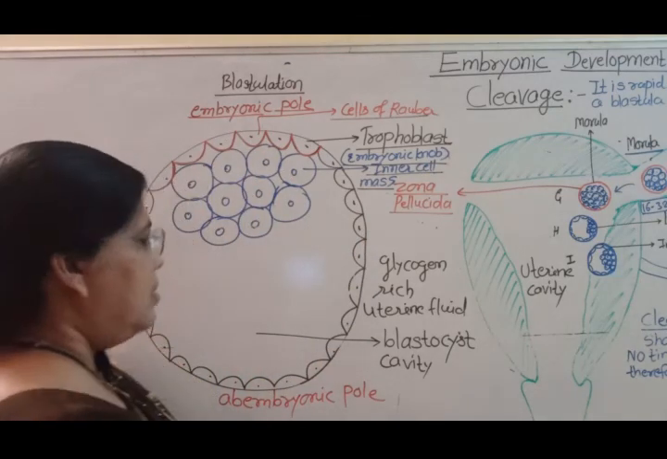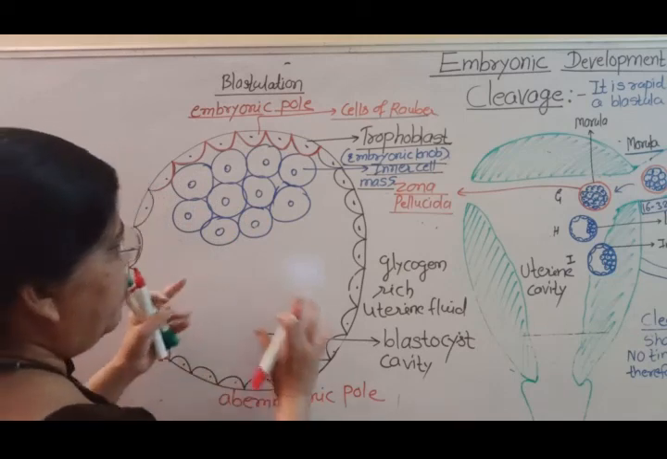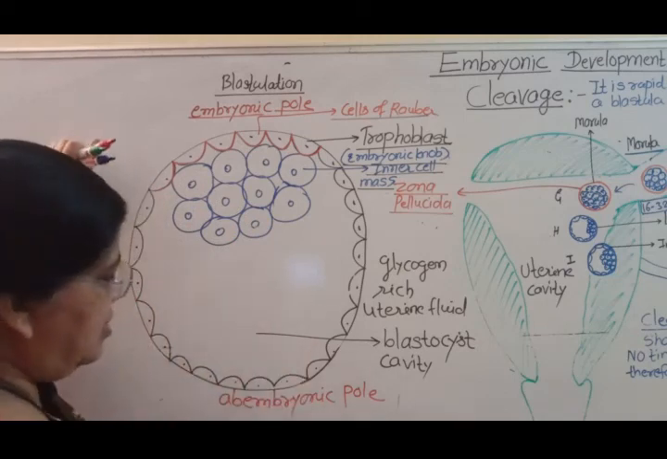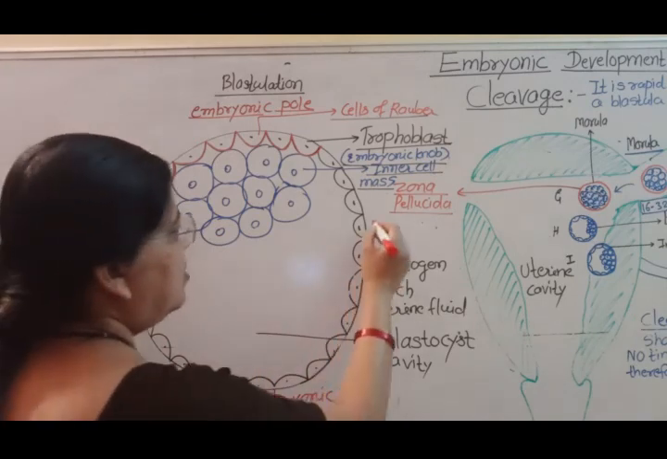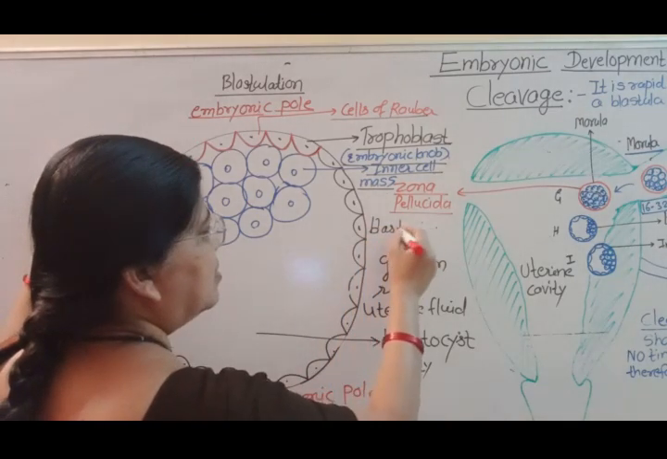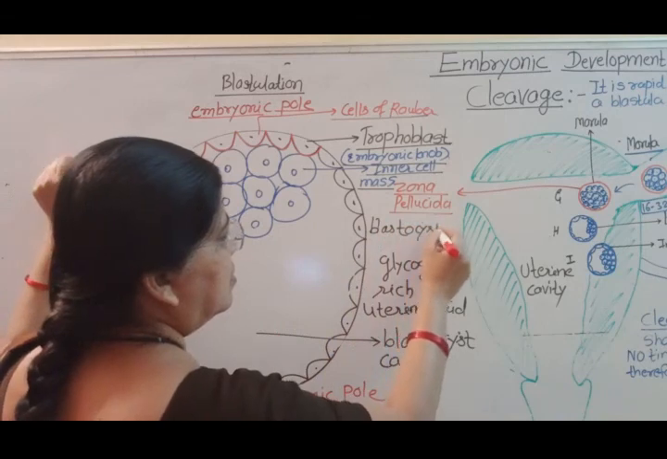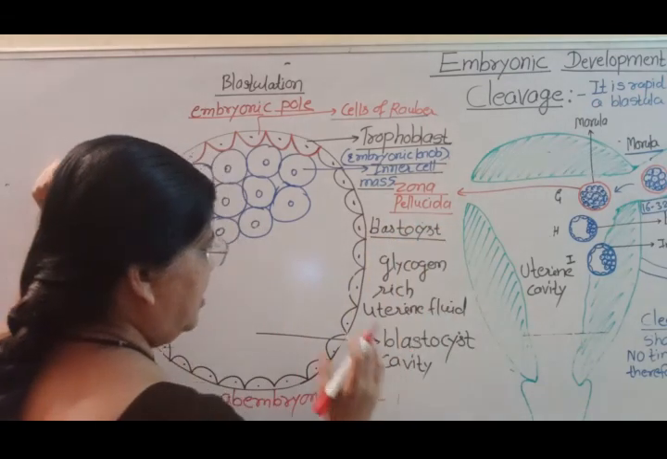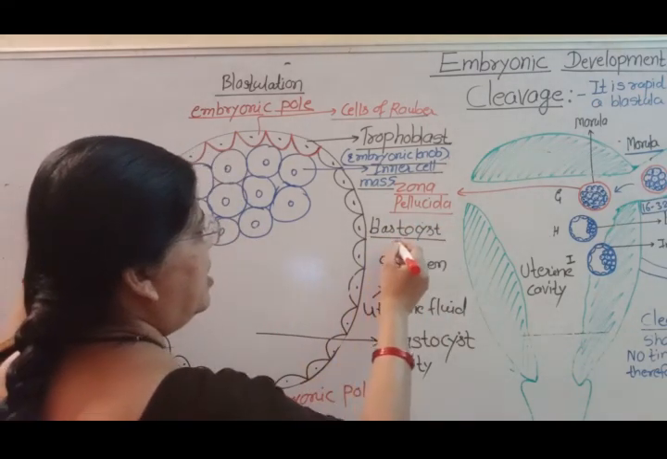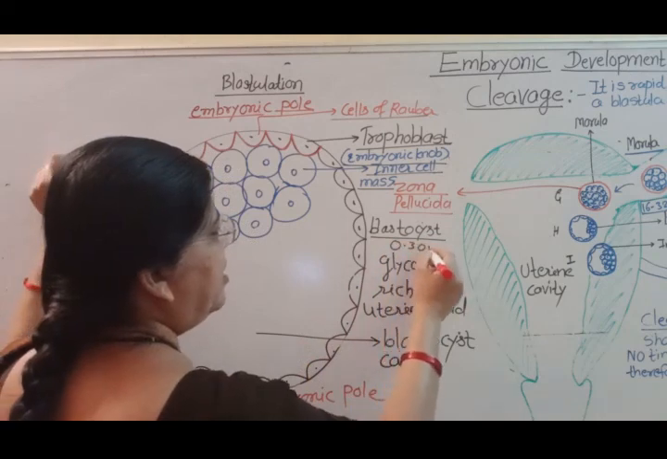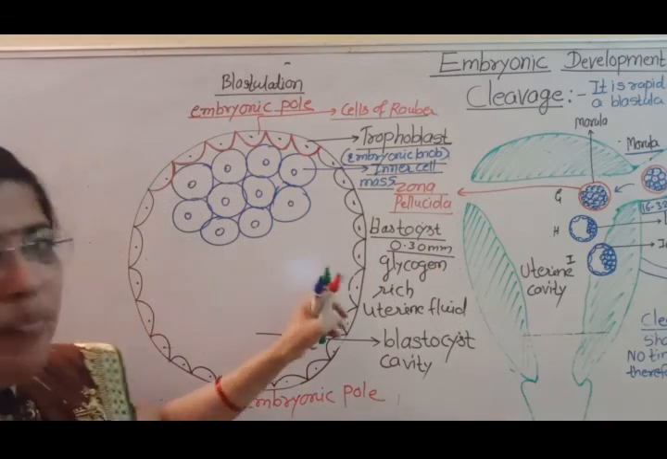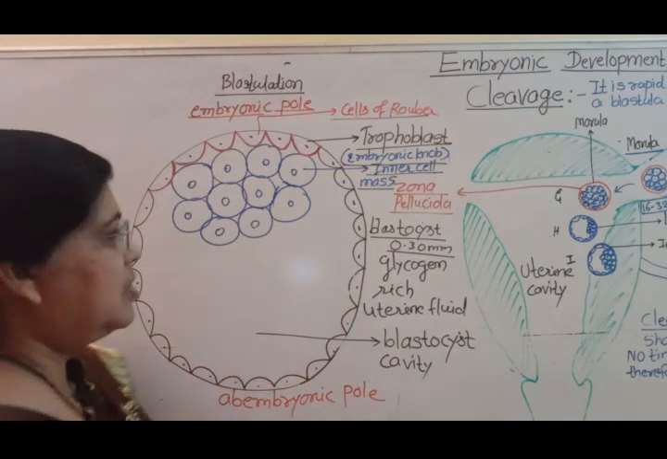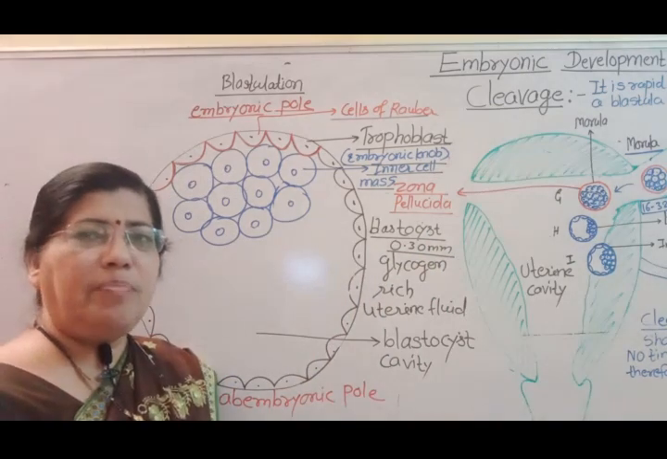This structure is called the blastocyst, and the size of the blastocyst is about 0.30 millimeter. And the next topic is implantation.